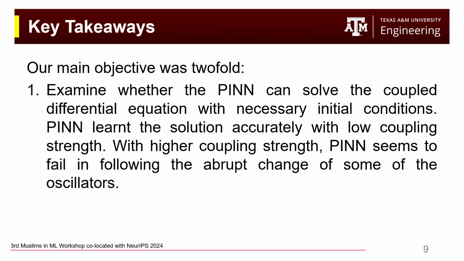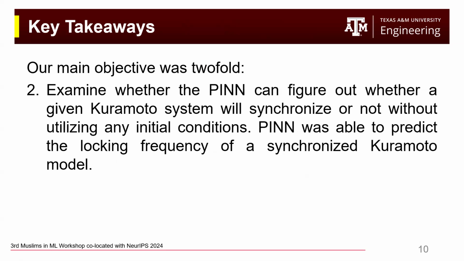So the key takeaways we can say is the objective here was twofold. First, to see whether PINN can actually solve a Kuramoto model with all the initial conditions. It can when the Kuramoto coupling coefficient is smaller. However, it cannot when the coupling coefficient was higher. And if there is a locking frequency for the Kuramoto model, that is, it tends to behave in a synchronized manner, the PINN can actually learn the locking frequency or the instantaneous frequency of different oscillators, even if we don't train the PINN with the initial conditions.